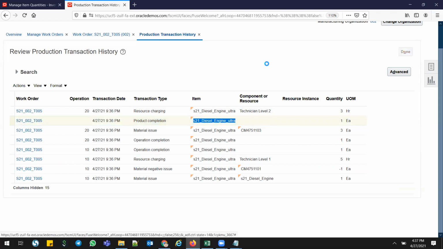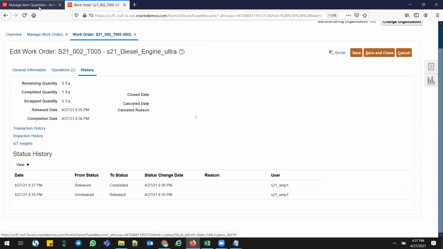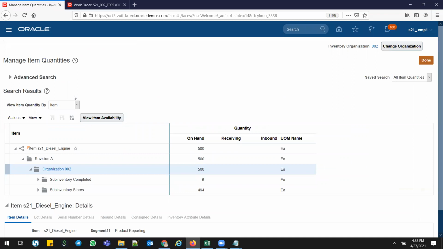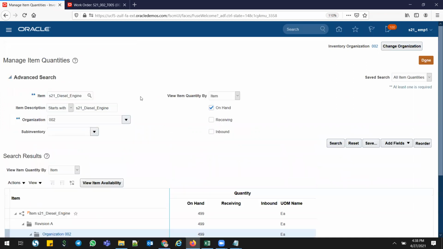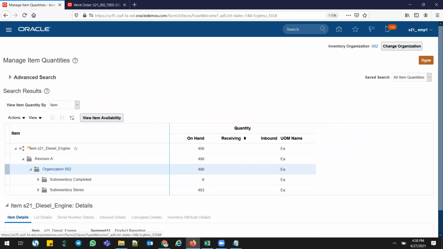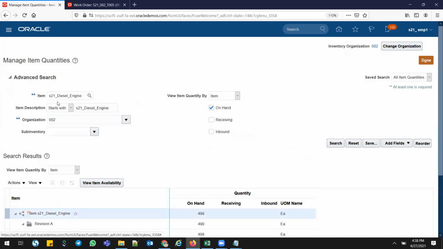Right. So let me show you in the on-hand stock. Go to items inventory, and once you go in the inventory, go to advanced search. Just let me see these engines. It should be 499. Previously, when we saw initially, it was 500. Now it's 499, the total quantity. Let me show you the ultra engines.